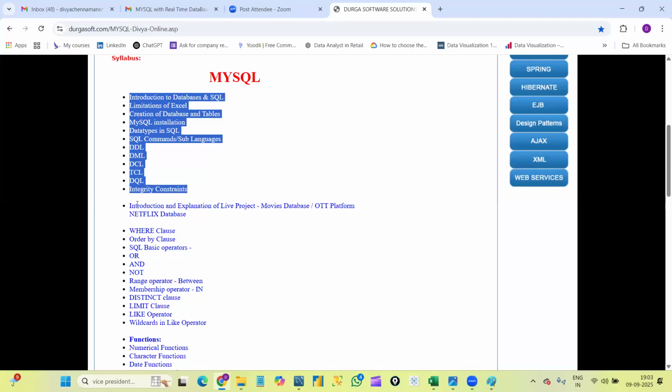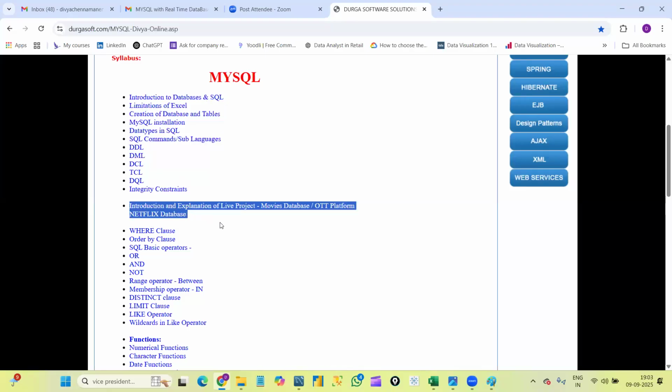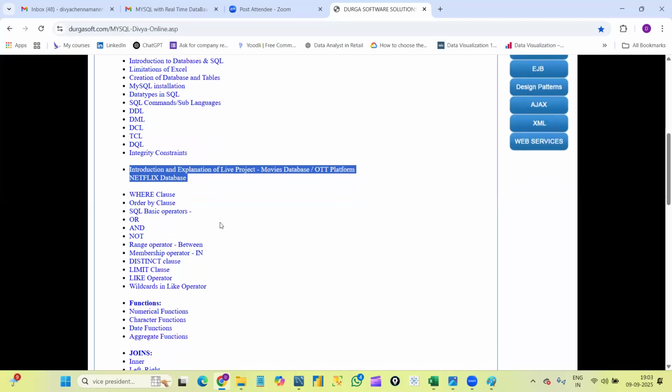Okay, once we are done with this concept, I'll give you a real-time project that is a kind of movies database or OTT platform database. This is a real-time database, where we have some thousands of rows. If you practice in the learning process also by using a real-time database, then you will get a kind of hands-on experience. Once you join any company, definitely you will start working with real-time databases, right? It will be easy for you.